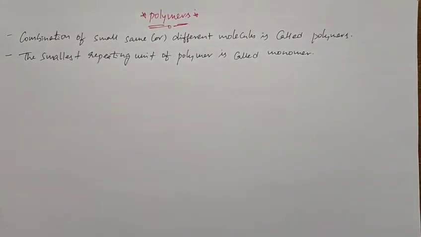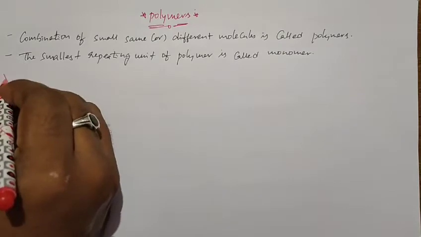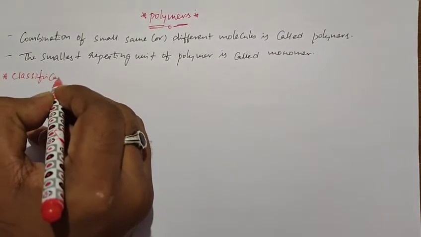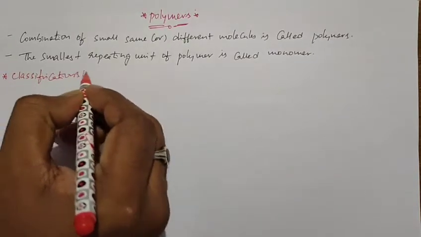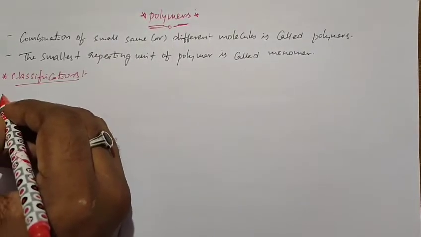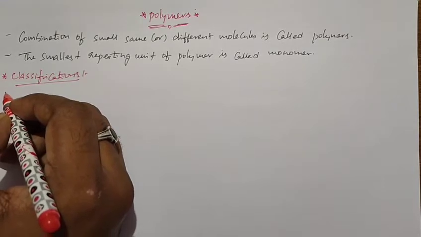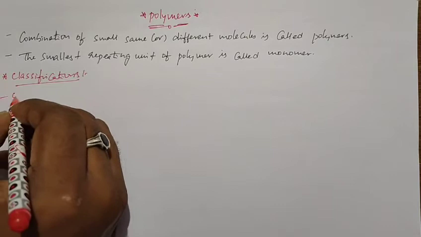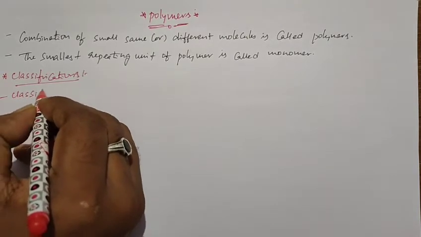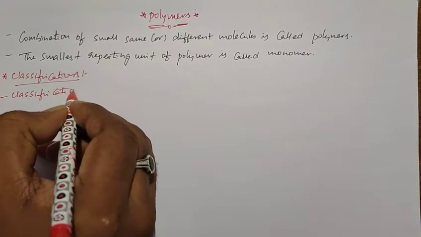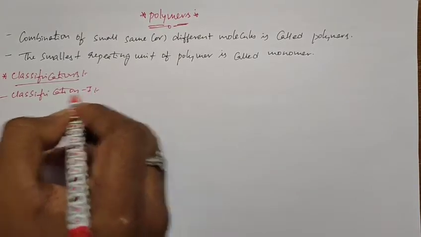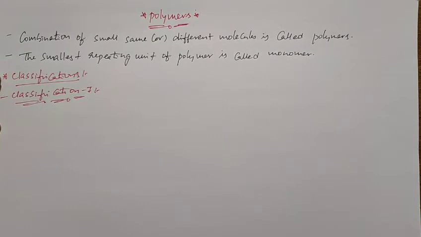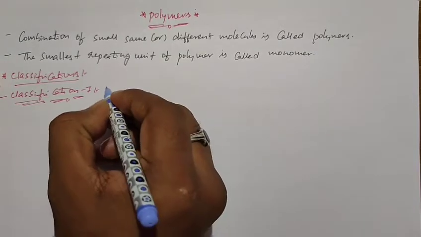Okay, next, classifications. In that we have different classifications. Nearly we have 7 classifications. We will discuss one by one. So the first, classification 1, is based on the sources of the substance.